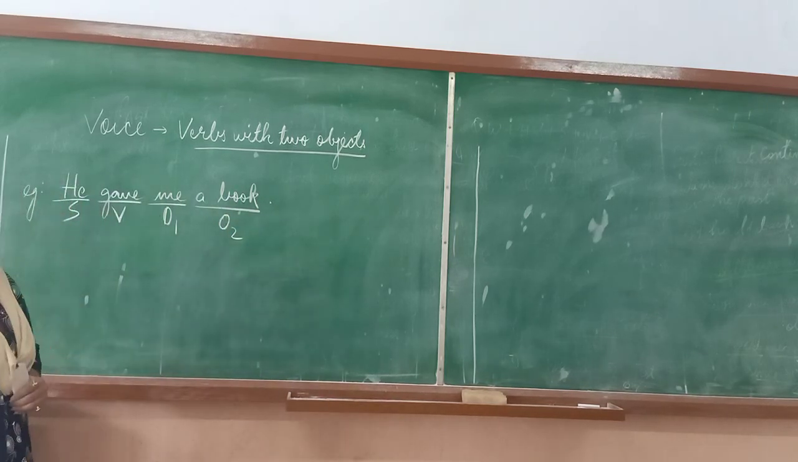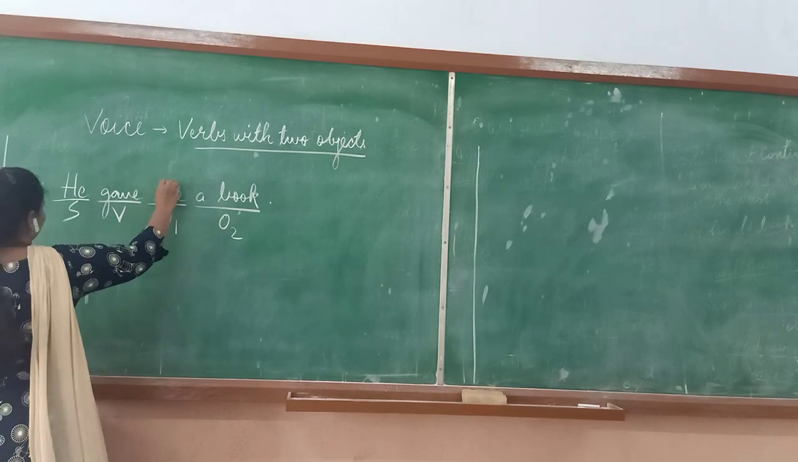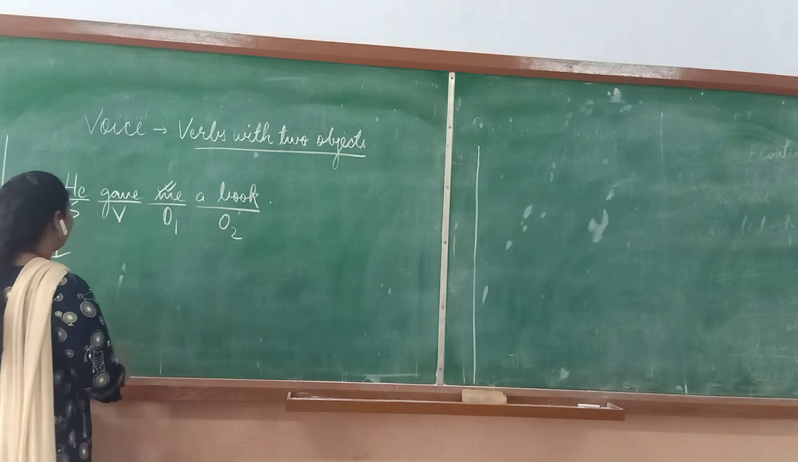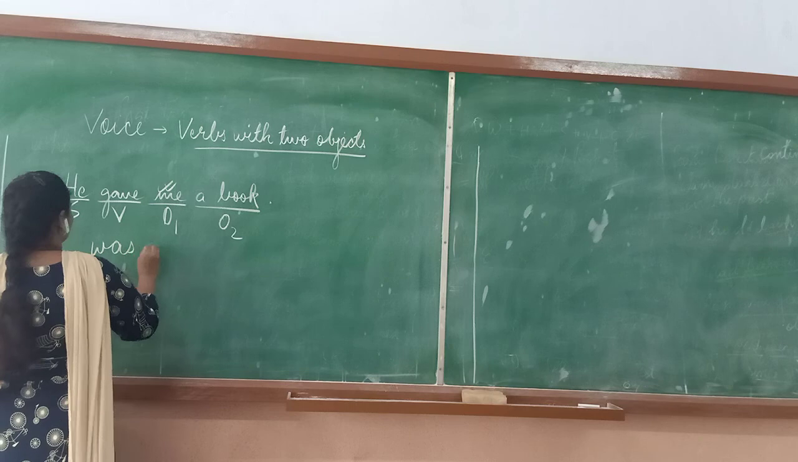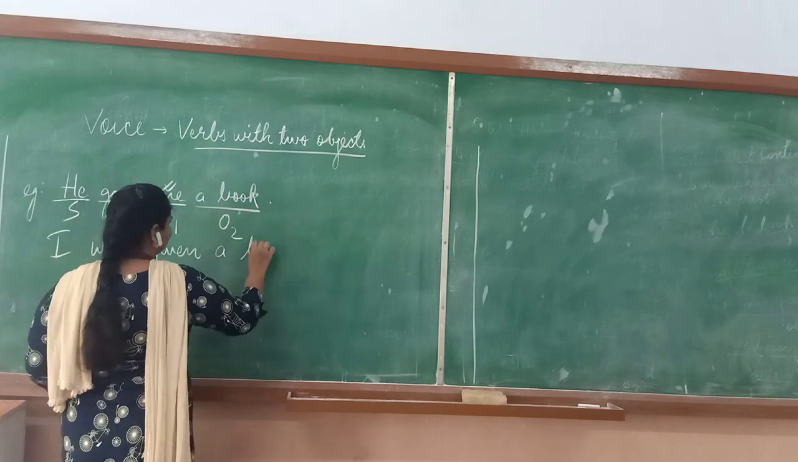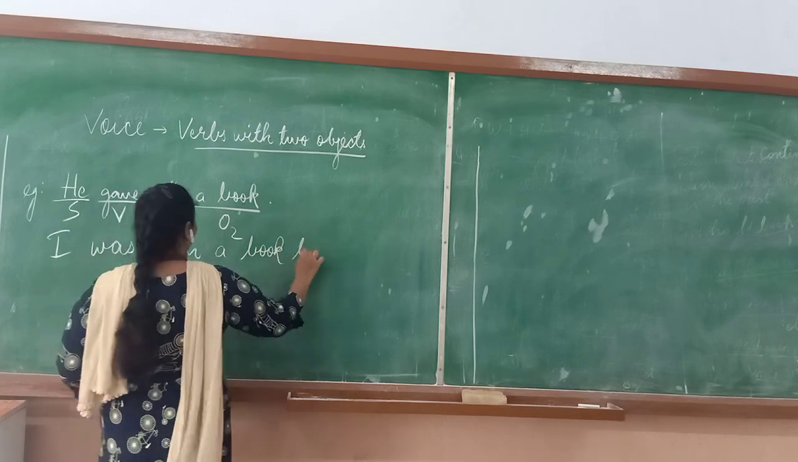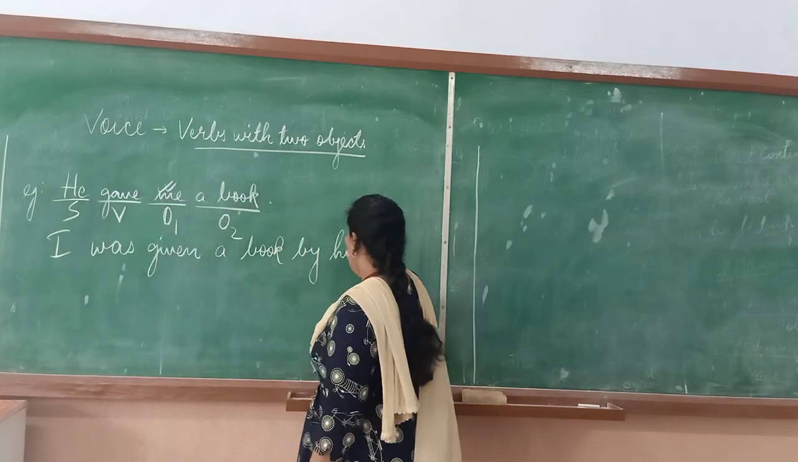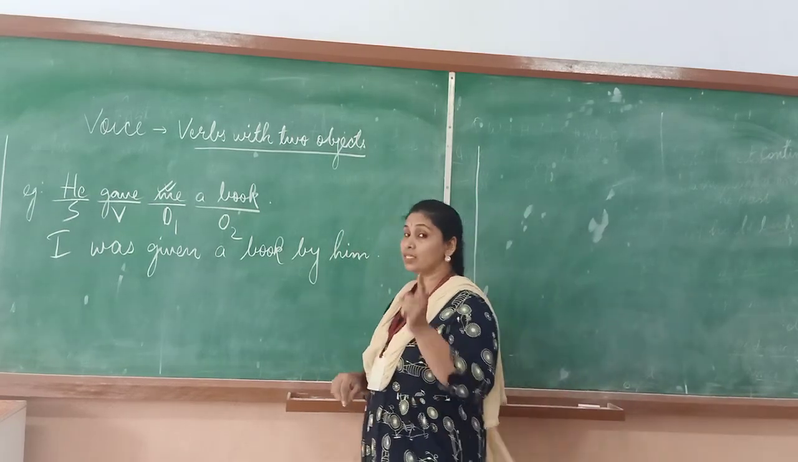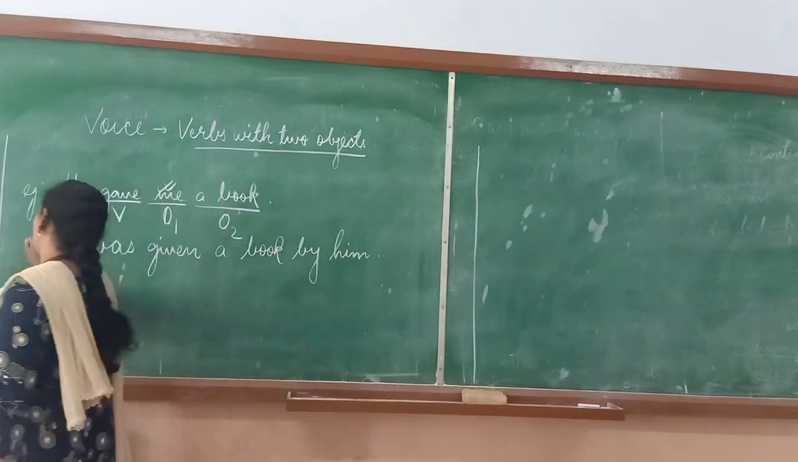When you convert such sentences, they can be converted in two ways. One conversion will be with this object, me, converted into I. Since the verb is gave, that means it is simple past tense. The formula is was, were plus P3. So it will become I was given a book by him. This is the first kind of conversion that you will make in such a sentence.